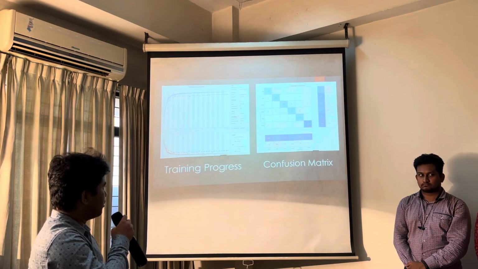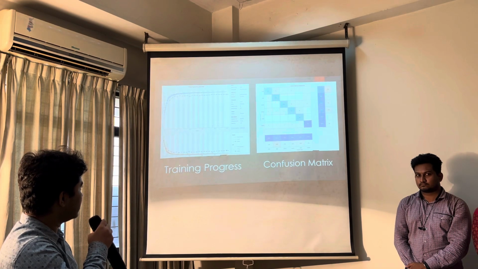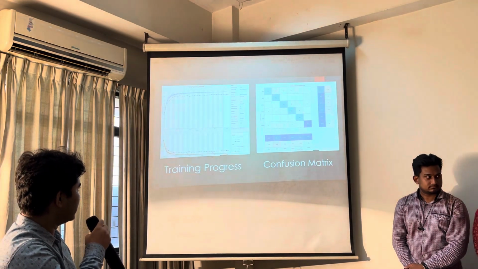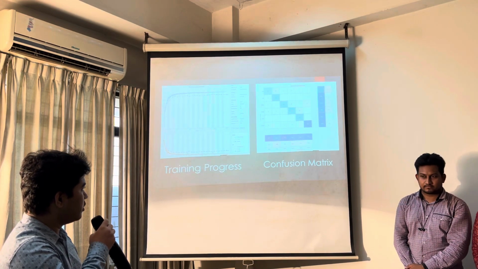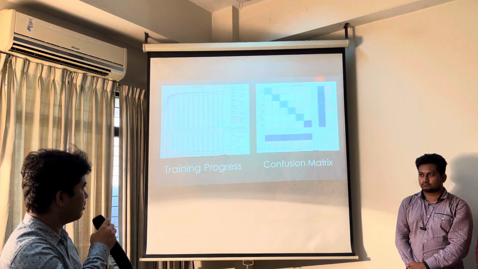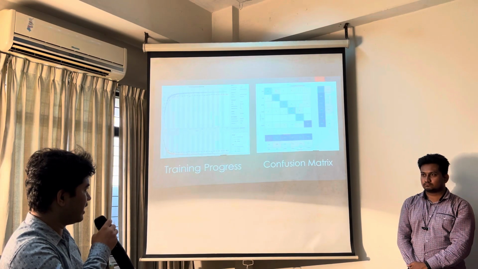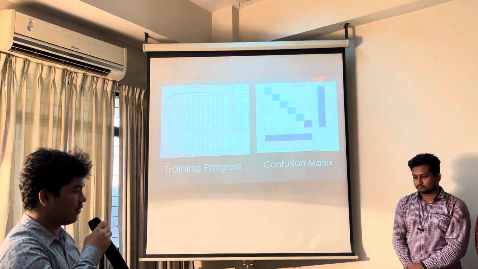The training progress graph shows the accuracy of the CNN model. It shows that the model accuracy is around 92.1%. In order to show the individual accuracy of those commands, we have shown the confusion matrix. For Bame, the accuracy was around 82%, but for all other commands, the accuracy was more than 95%.